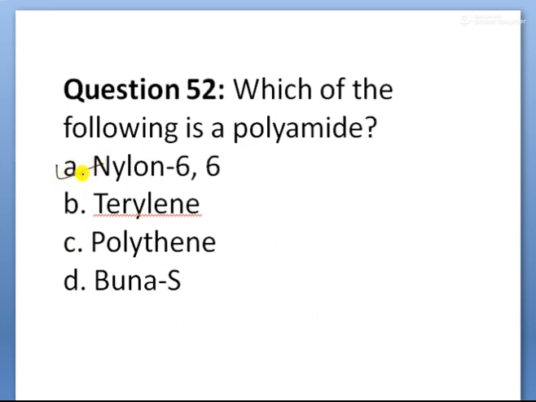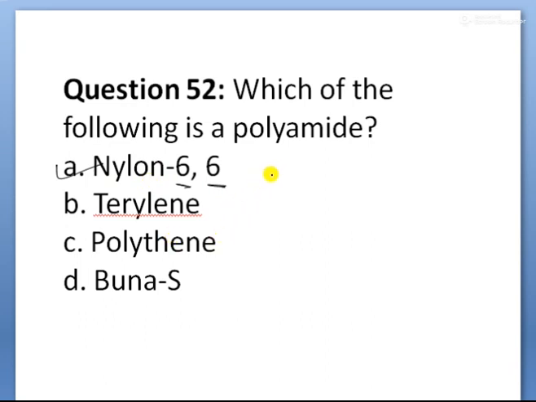Nylon 6,6 consists of two monomers: one is adipic acid, the other is hexamethylene diamine. In adipic acid how many carbons are there? 6 carbons. That is why the number is 6. And hexamethylene diamine also has 6 carbons. That's why I simply mention nylon 6,6. It is one of the polyamide compounds.